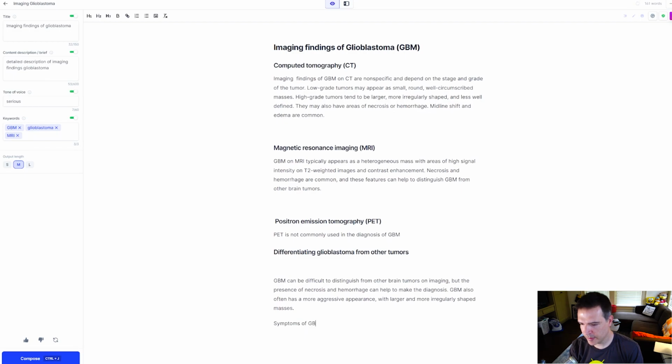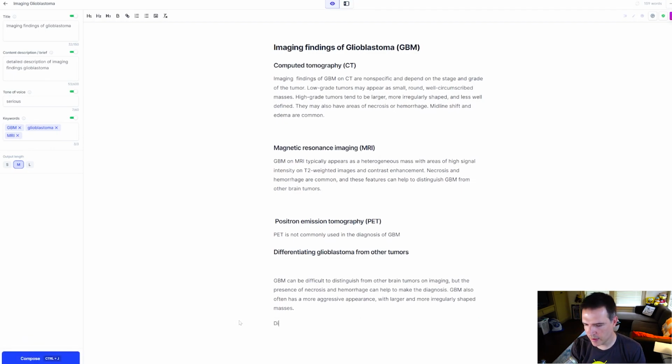Symptoms of GBM include seizure. All right, let's try this. I was going to see. That's also true, you think about hydrocephalus. Maybe this, let's get rid of that. That doesn't really fit.